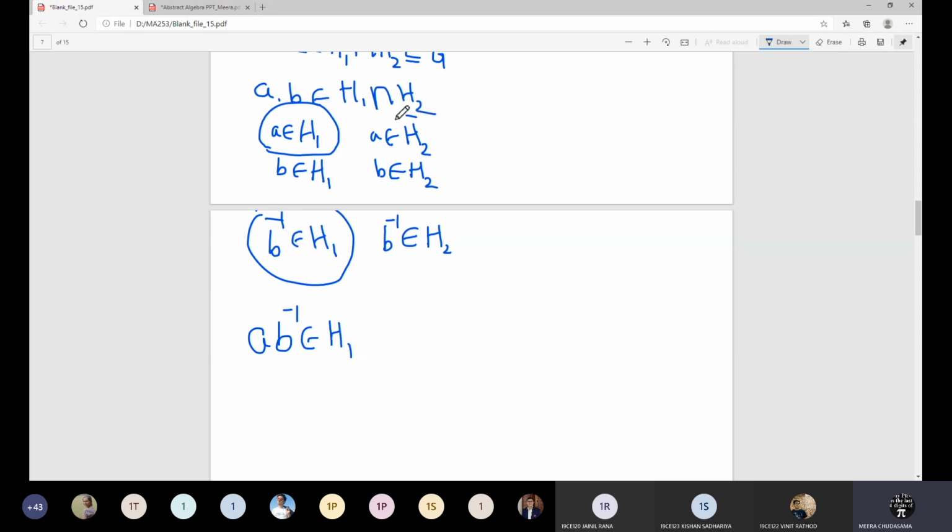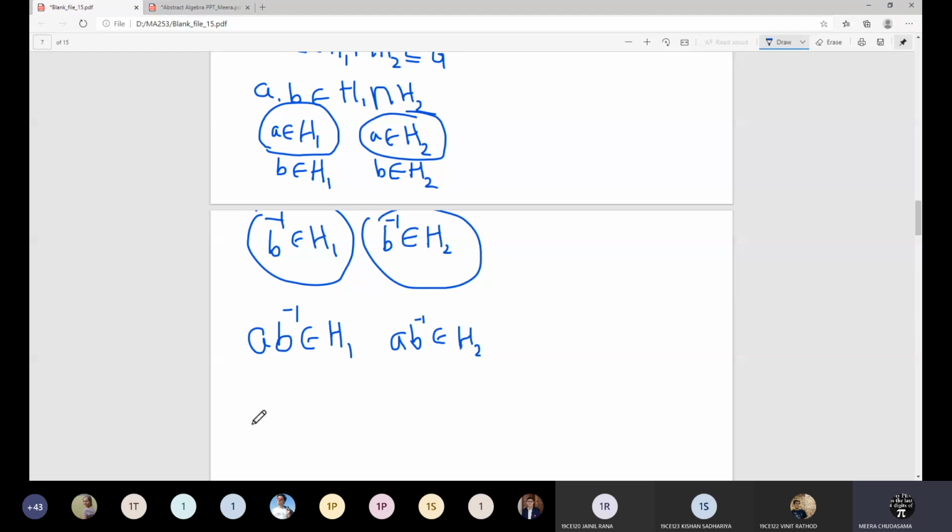Yes, and from these two conditions, A is in H2, B inverse is also in H2, therefore I can say AB inverse will also belong to H2 because H2 is a subgroup. Therefore it satisfies the closure property.